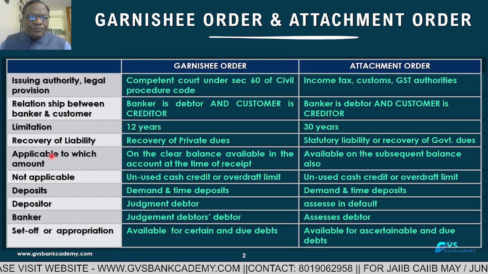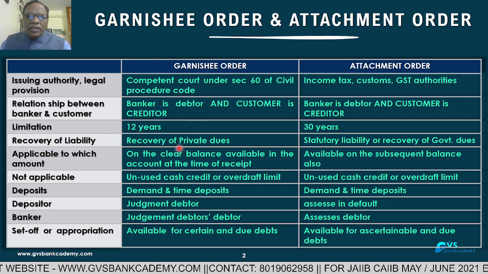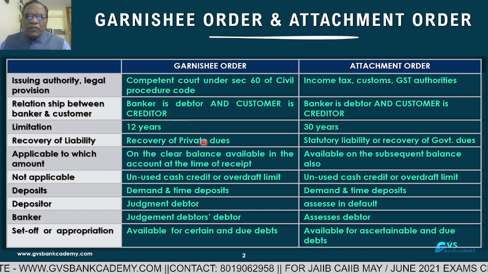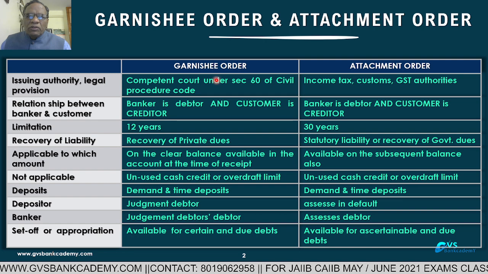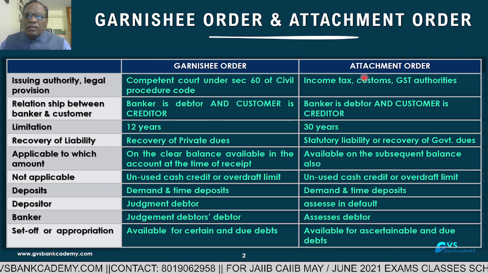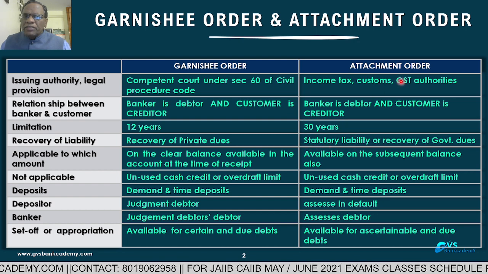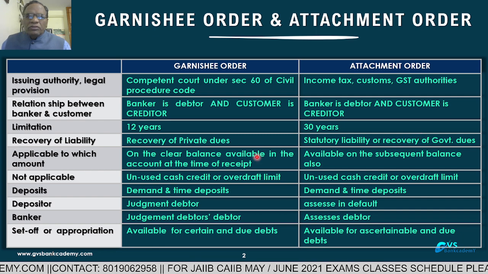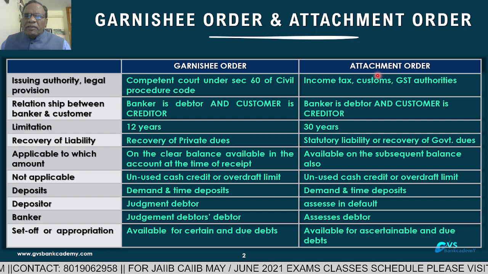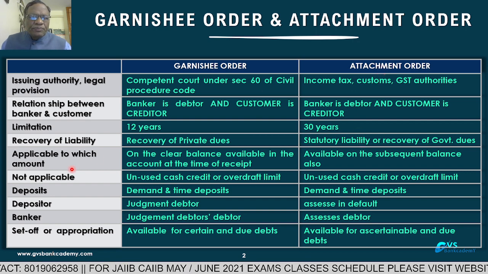Recovery of liability: a garnishee order is issued for recovery of private dues. If any bank customer defaults on repayment of private dues, the respective court can issue the order. That's why it is called private dues. The attachment order is issued for statutory liability, that is income tax, customs and GST, government dues. So garnishee order is for recovery of private dues, and attachment order is for recovery of statutory dues, government dues.